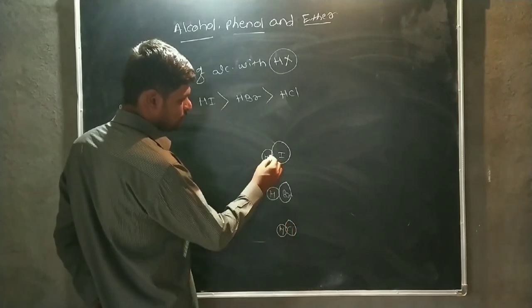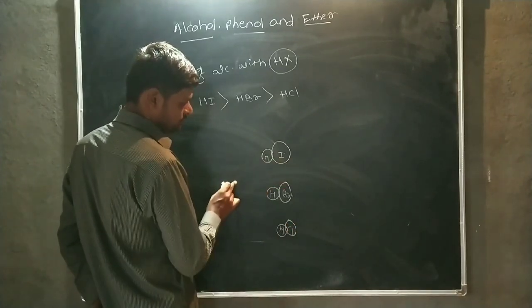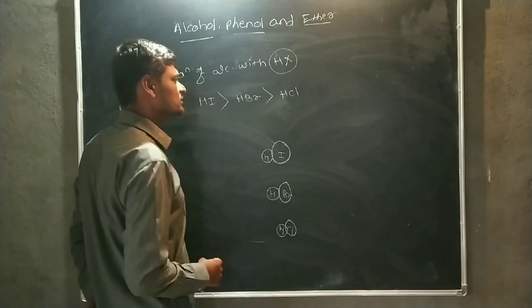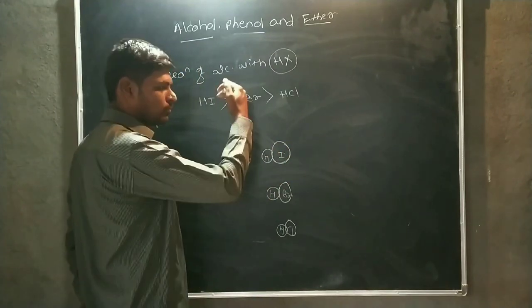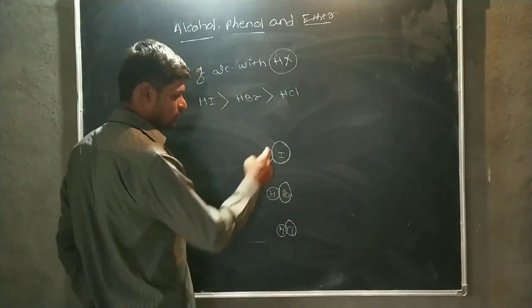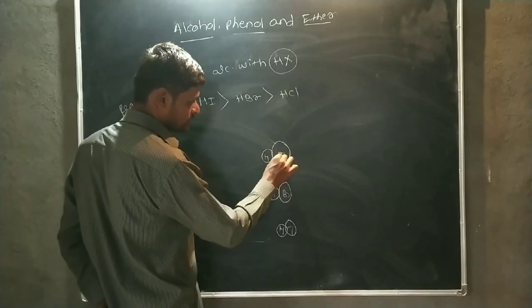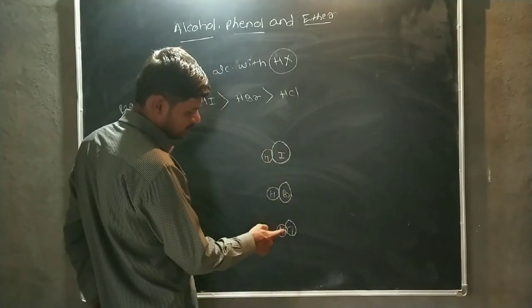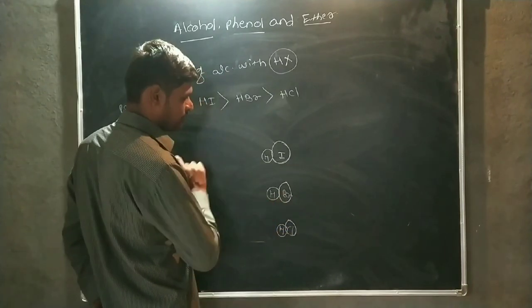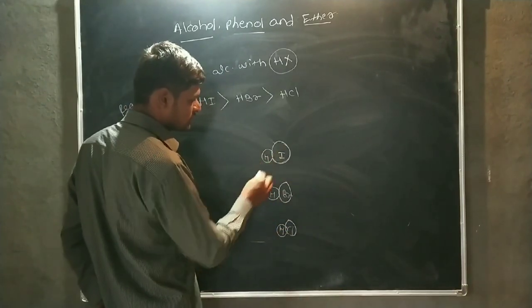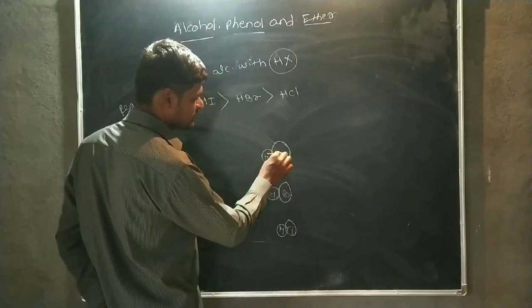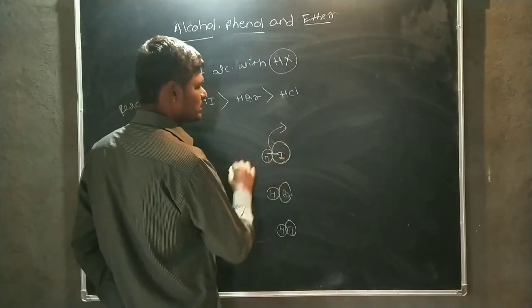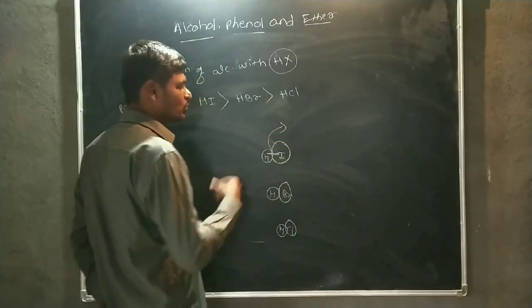In this case, the bond between H and I, the atomic size goes on increasing as we go from top to bottom in the periodic table in case of halogens. Therefore, the atomic number of iodine is greater than chlorine and bromine. Okay, therefore the atomic size goes on increasing. That means the bond length also goes on increasing.